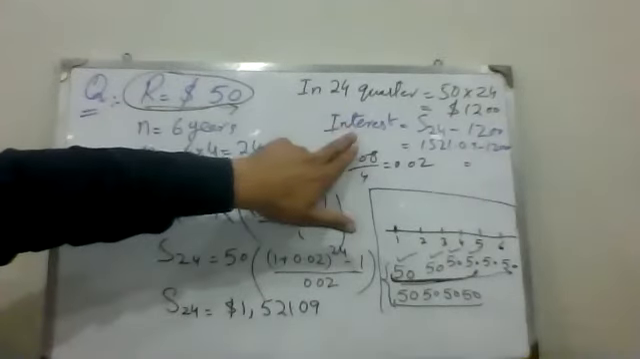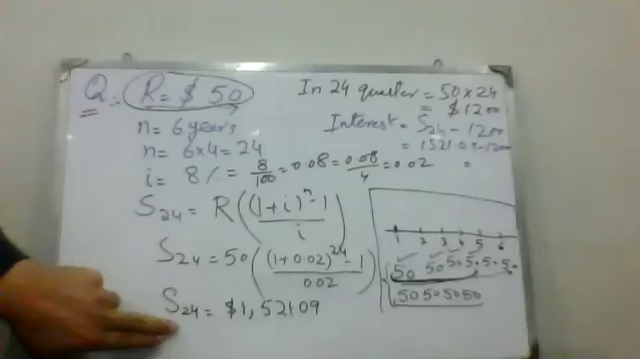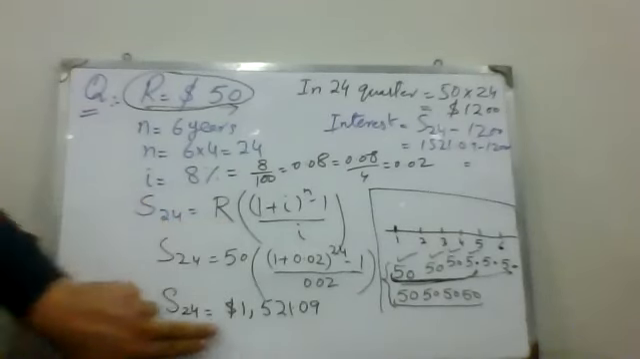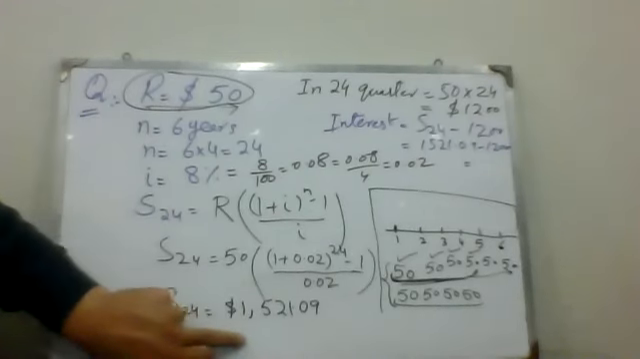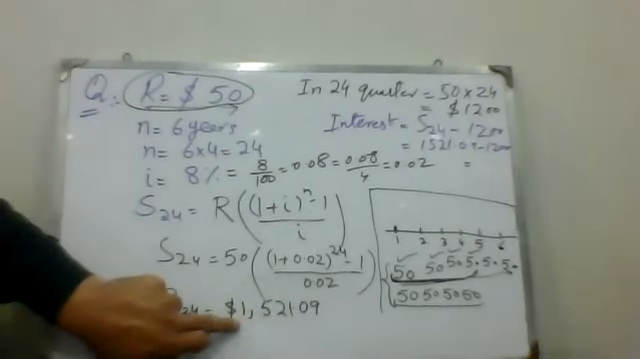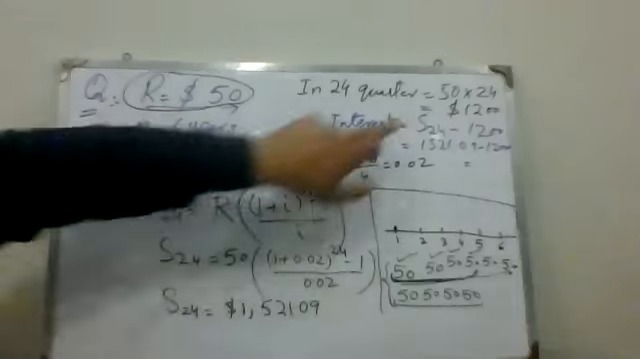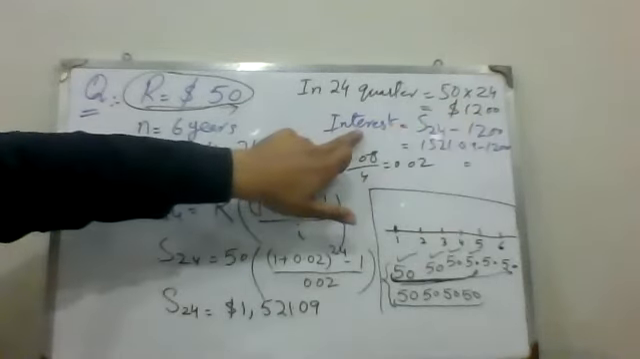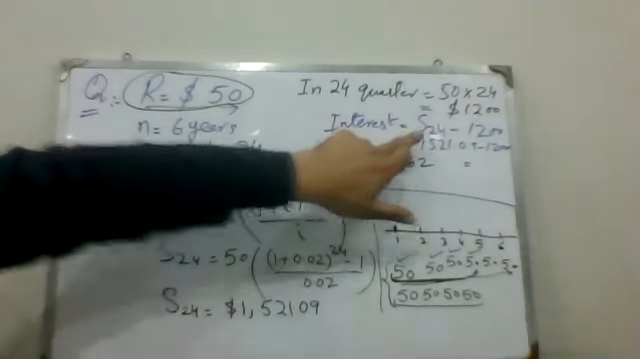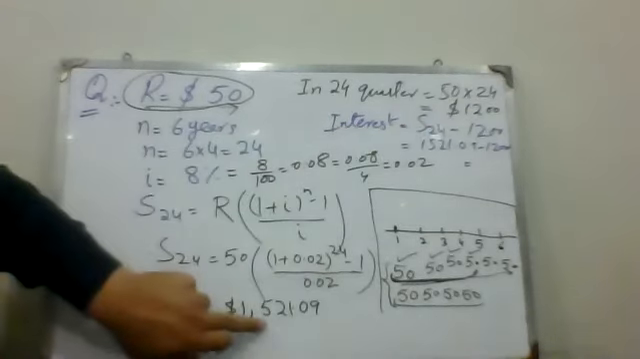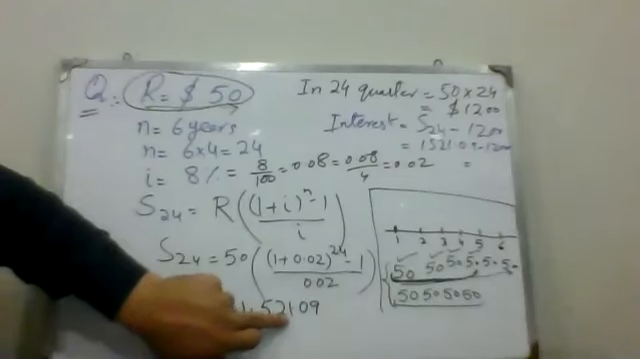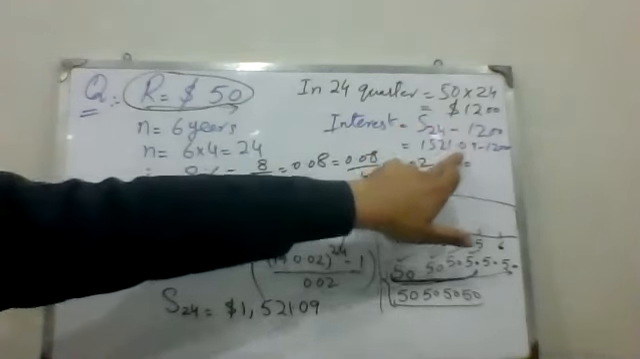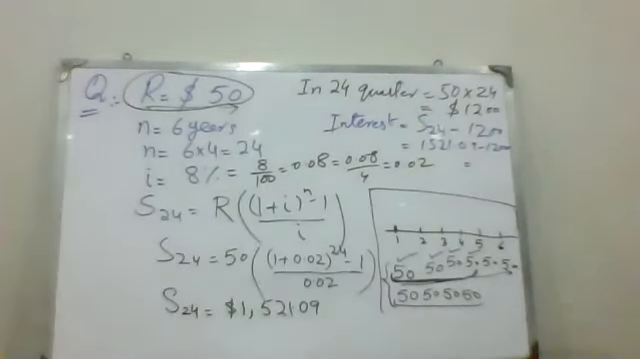Now we have to calculate the interest. Here, using the future annuity formula, we have calculated the sum of the total amount. That is the total amount I submitted in the account, and that will be the amount that I have to pay. For interest, the amount we have taken from the bank is 1521, subtract 1200 that I submitted in 6 years. So we get the amount is what?